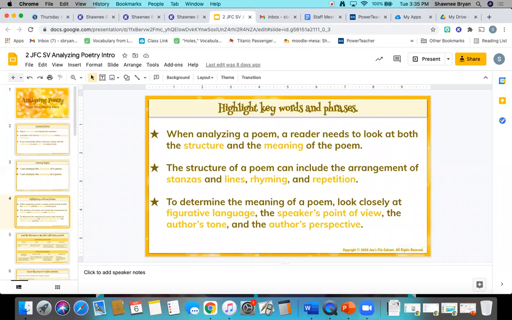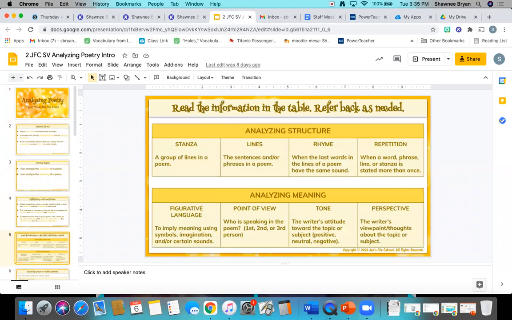Slide 4 is notes. So you want to make sure you're highlighting keywords and phrases. Slide 5 is more information on things like stanza, lines, rhyme, repetition, figurative language, point of view, tone, and perspective.